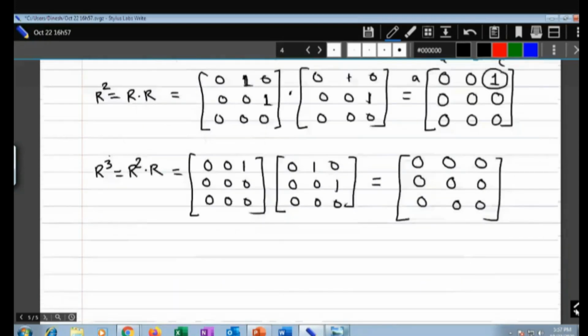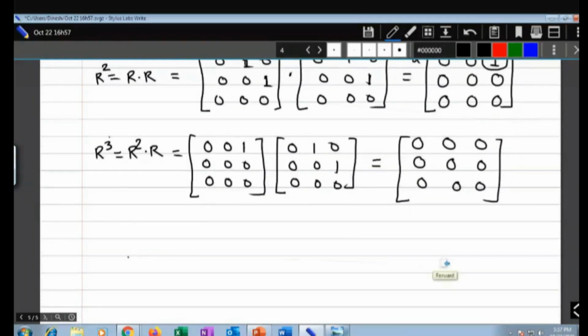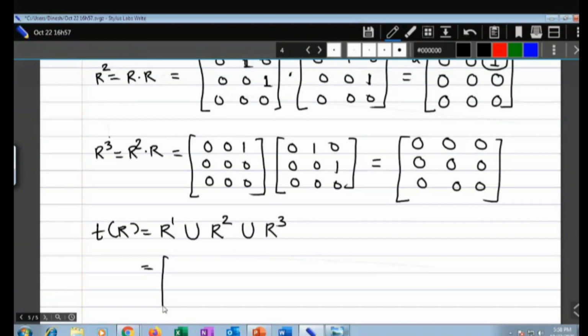Now what does our rule say? The transitive closure of R is nothing but R to the power 1 union R to the power 2 union R to the power 3. What is R to the power 1? It is 0 1 0, 0 0 1, 0 0 0. This is the original matrix.